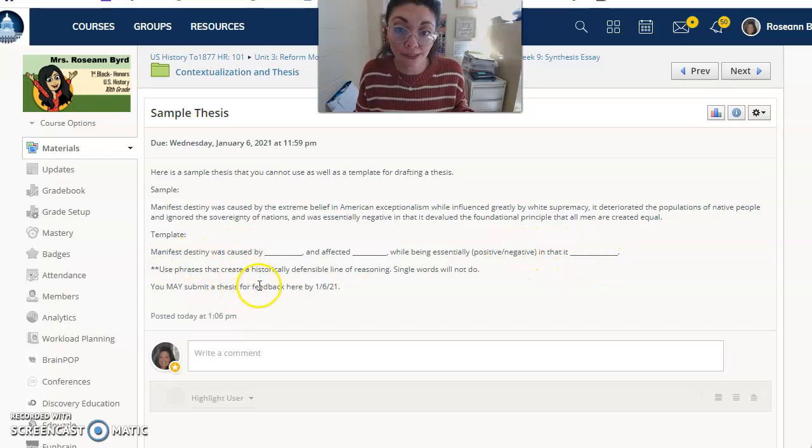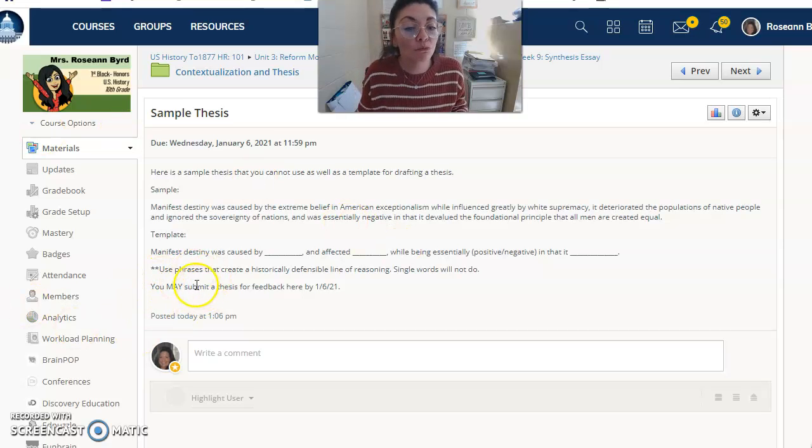Use phrases that create a historically defensible line of reasoning. Single words will not do. You have to make a claim. You want to step back and think broader. You don't want to say that an effect of Manifest Destiny was the Mexican-American War. That's not something that is historically defensible. It's not a position on something. You're not really taking a position. So make sure that your thesis statement is in fact a historically defensible claim.